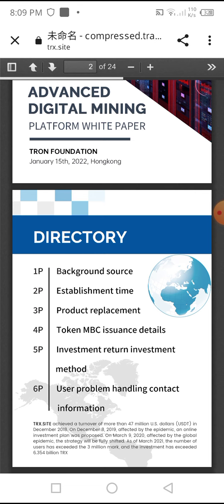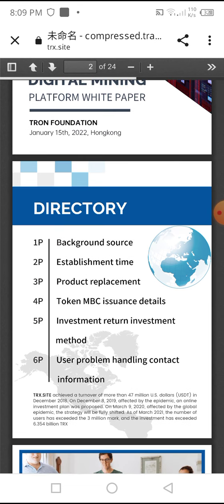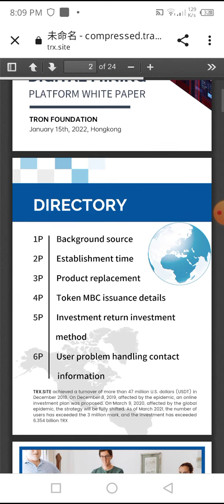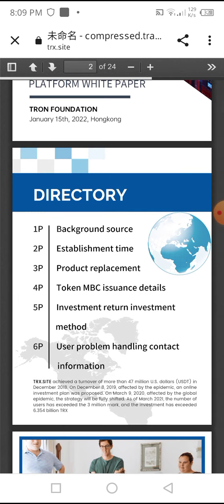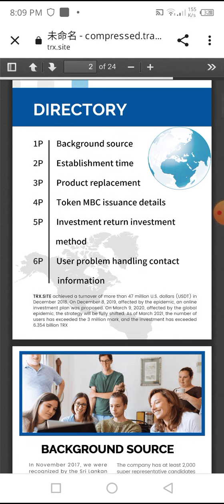Disclaimer, background source, established time, product replacement token, MBC insurance detail, investment return, investment method, user problem handling, content information. You can see that TRX.site achieved a turnover of more than 47 billion US dollars in December 2018. On December 8, 2019, affected by the epidemic, an online investment plan was proposed.